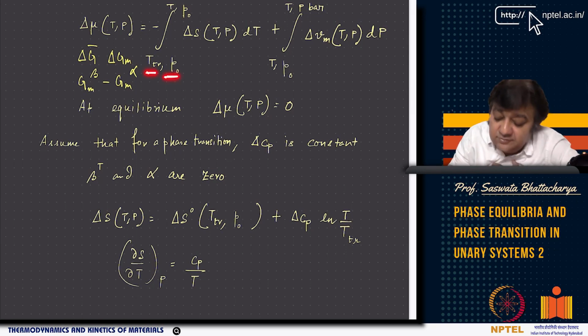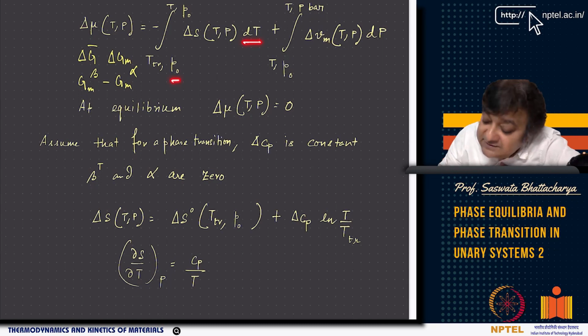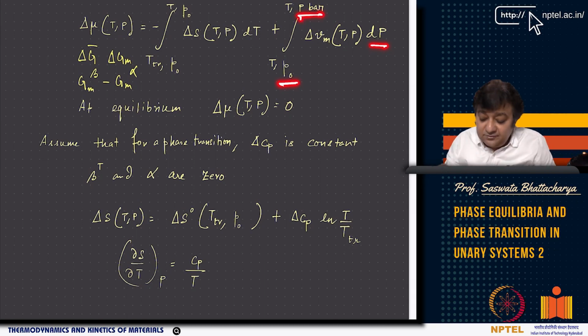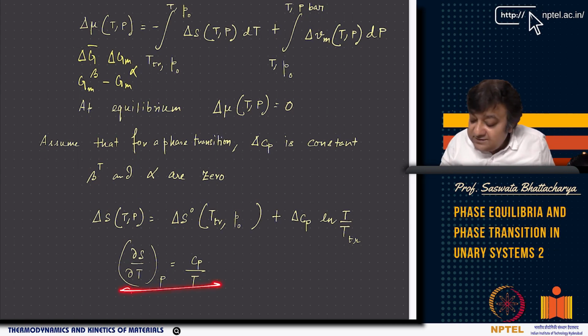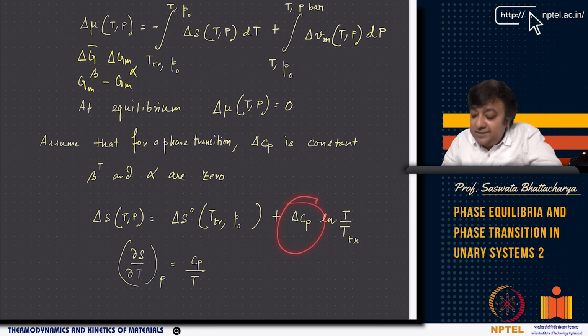In the case of dT, your pressure is fixed at P0. In the case of dP, your pressure change is also accounted for: P0 goes to P, right? And then you do this integration and you take into account this equation. So this is the equation, so that it comes to delta Cp ln T by Tr.